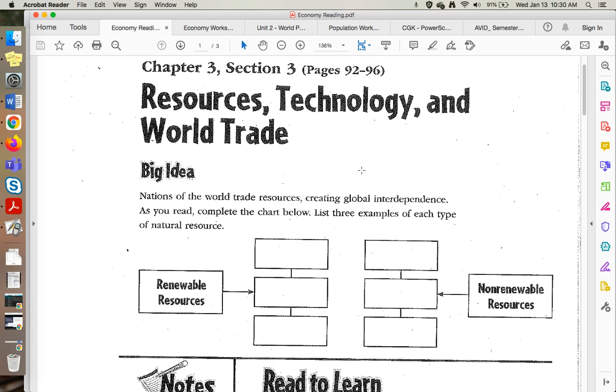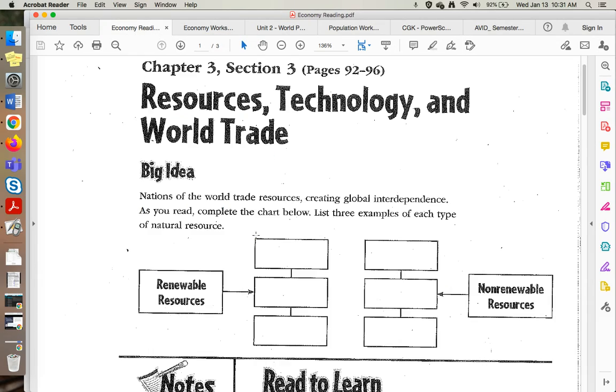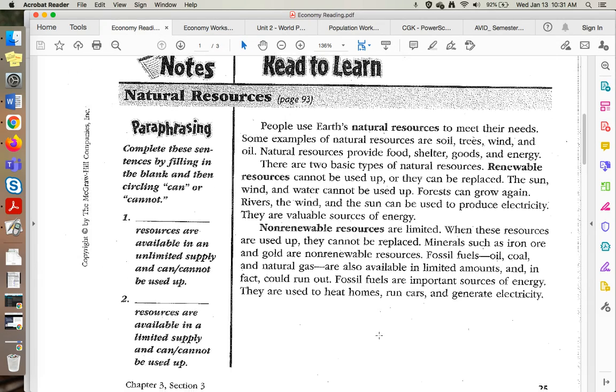Hey everybody, I am going to do the reading on economies here. Remember that you're not filling out anything that goes on this reading. You're going to do it on your worksheet. Okay? This is what you're filling out, not this. All right, here we go.